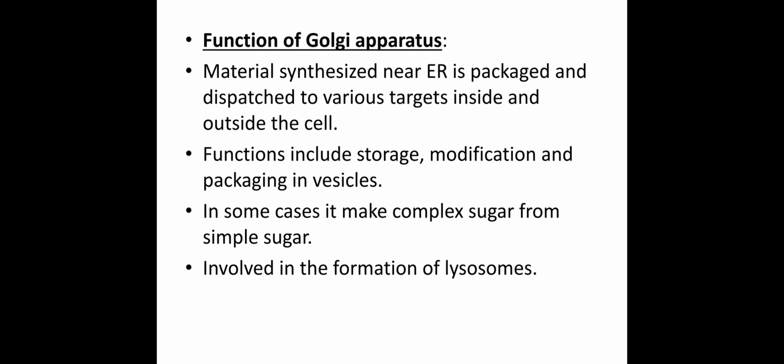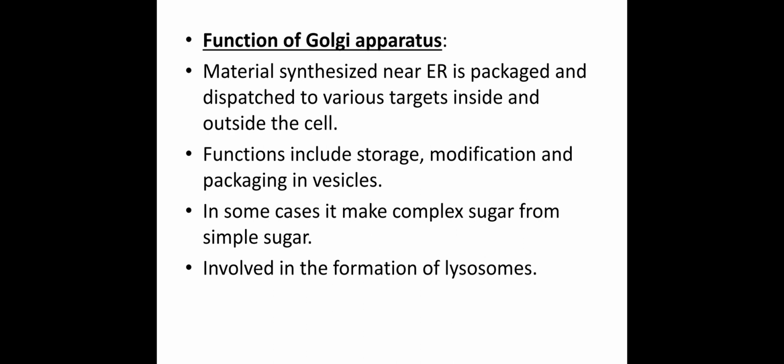The first function is that the material synthesized near the endoplasmic reticulum, that means the molecules produced by the endoplasmic reticulum, are packed and dispatched to various targets inside the cell or outside the cell. This packaging is done by the Golgi apparatus.